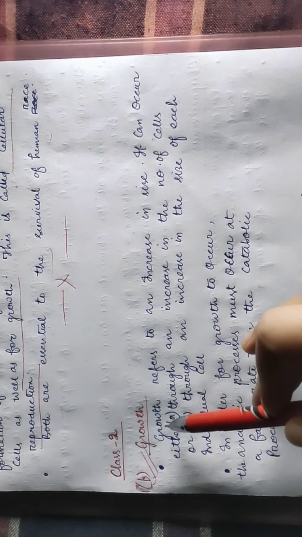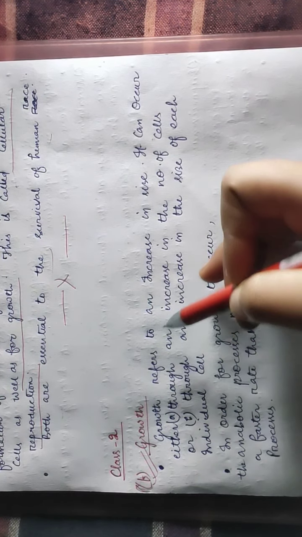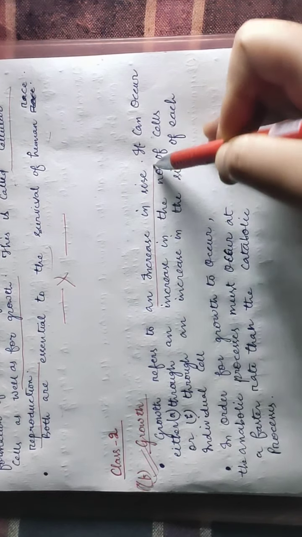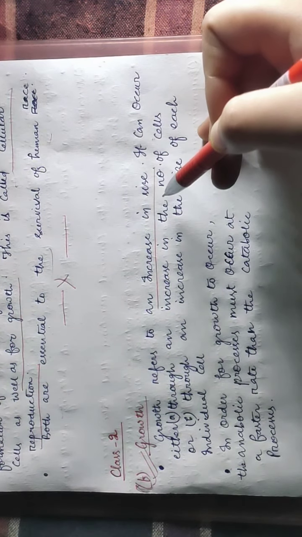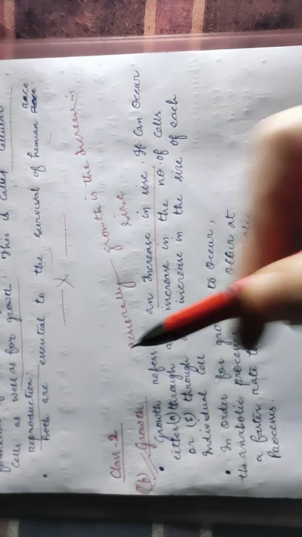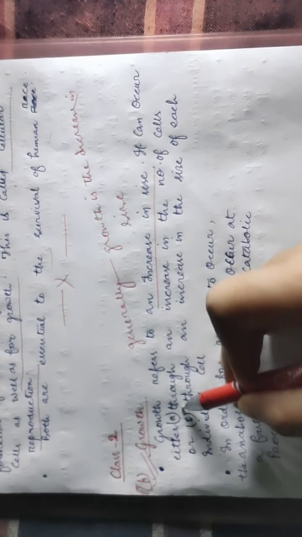Growth actually refers to an increase in size. But it can occur in either way: either through an increase in the number of cells or through an increase in the size of each individual cell.